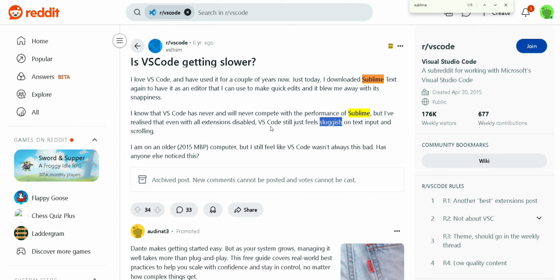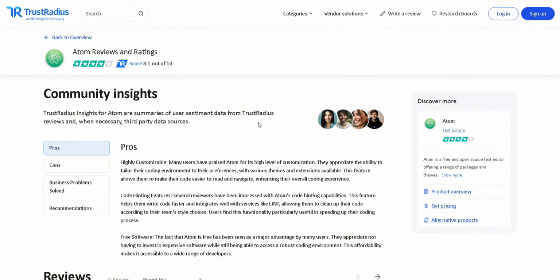Which editor fits your style? The speed of Sublime, the extensibility of Atom, or the full-stack features of VS Code? Drop your preference in the comments.